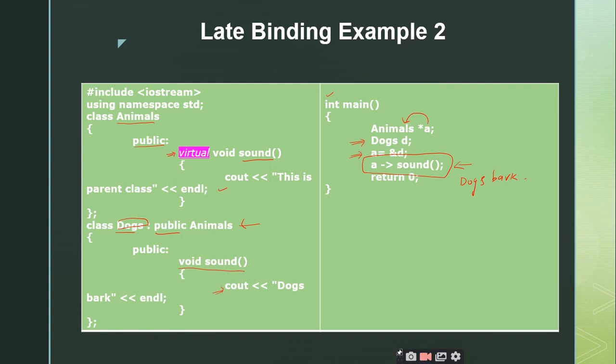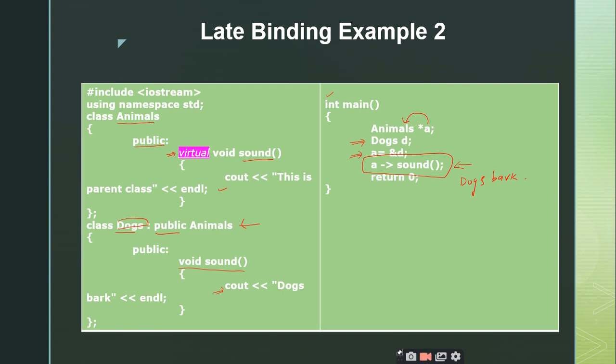And then we have gone through the important concepts related to early binding. The binding that takes place at compile time, we call compile time binding or static binding, or early binding. We have seen two examples of how this early binding can be implemented using the function overriding concept. And then we jumped to the concept of late binding.